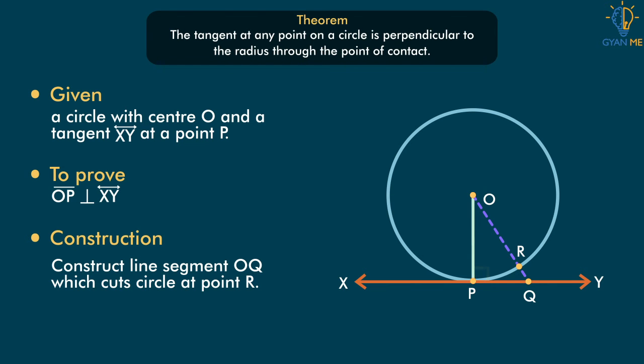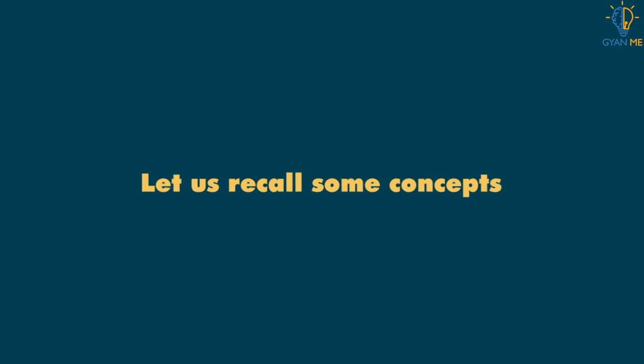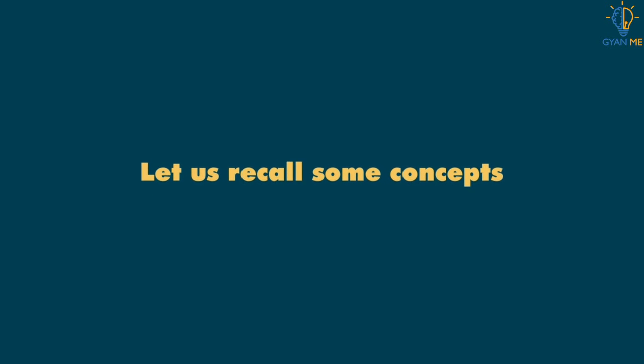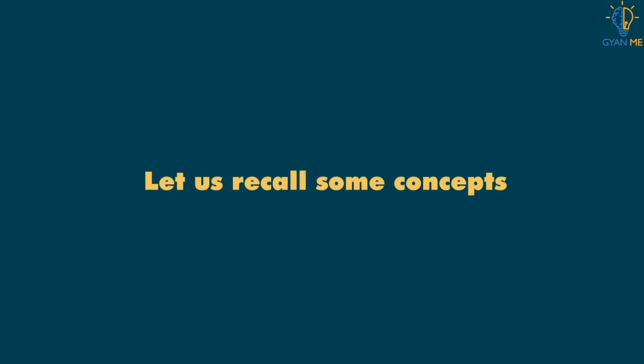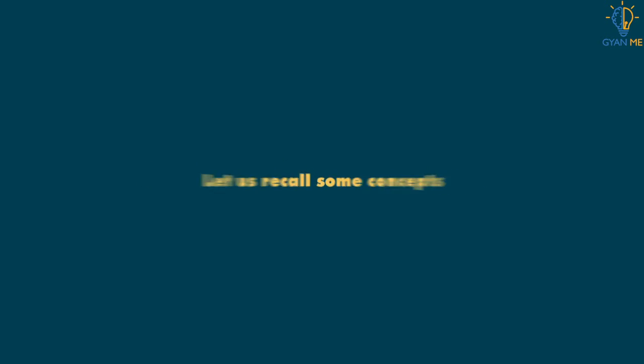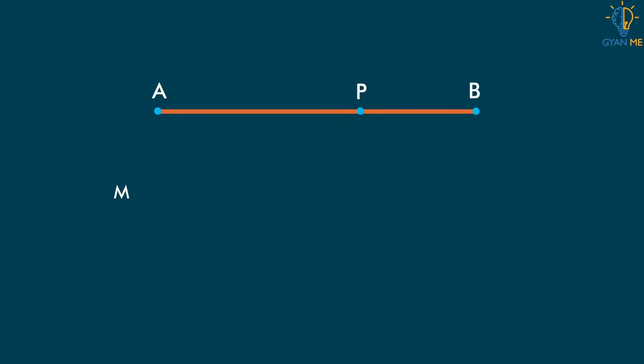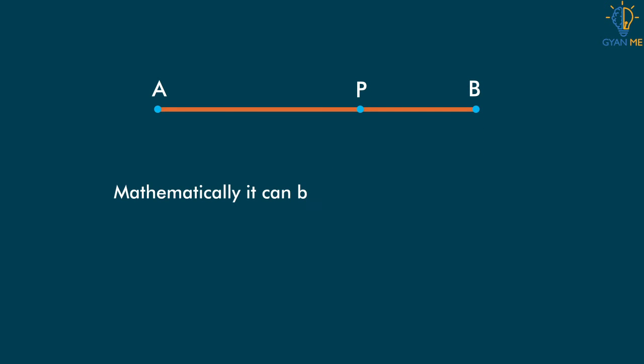But before that, let us recall some concepts that you already know. We'll use these concepts for our proof. Take one line segment, let us say AB. Take a point P on it. Now mathematically, this situation can be represented as A-P-B.